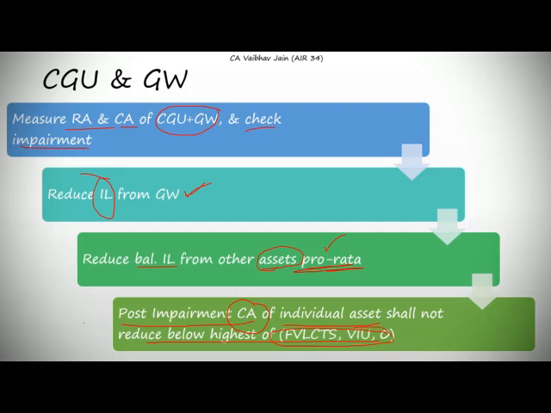This is an important point because an illustration may be made on this point, and we have to definitely remember these three things: fair value less cost to sell, value in use, and zero. Whichever is higher, the impairment cannot go below that amount. Therefore, the post impairment carrying amount cannot go below the highest of the FVLCTS, VIU, and zero.